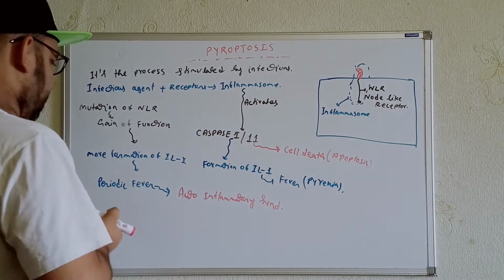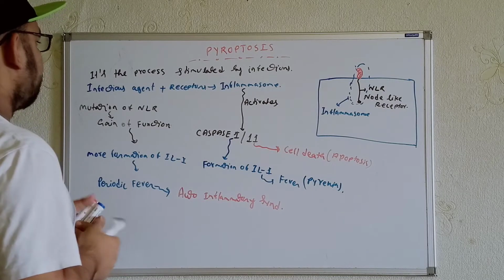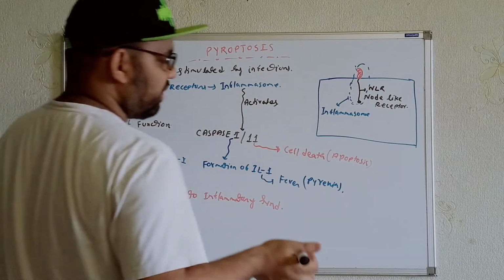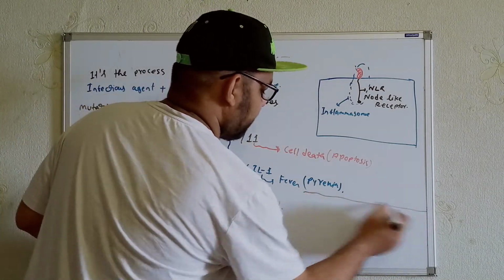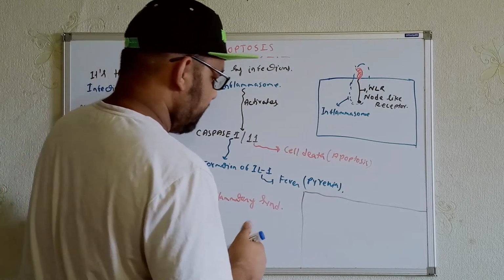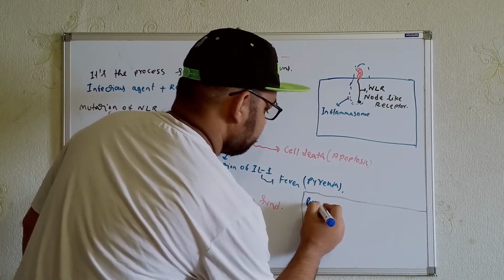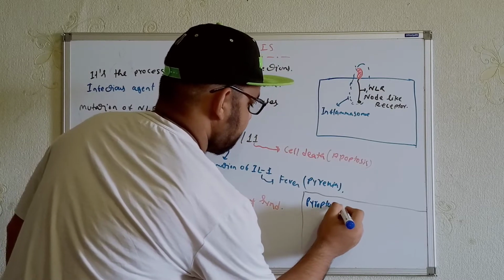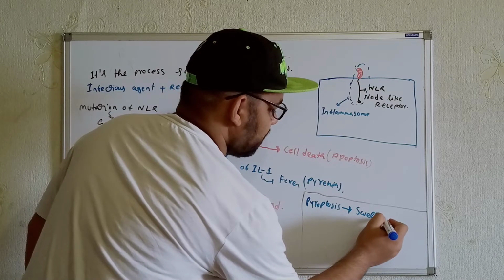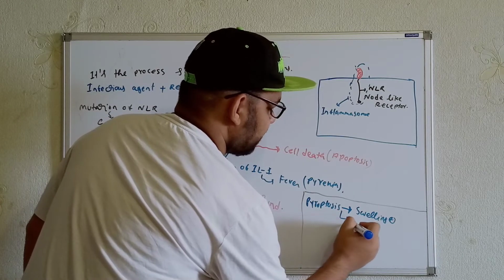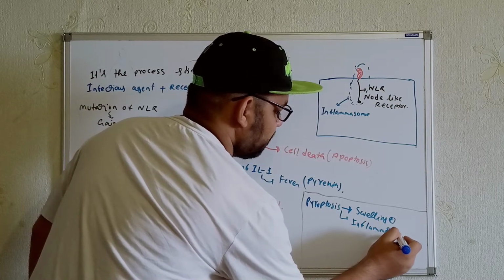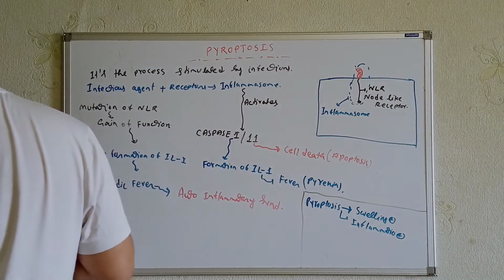Now there are certain types of conditions we can see in terms of pyroptosis. In pyroptosis, we can see inflammation, and we will also get swelling. Here we will see cellular swelling, and you can also see inflammation over here. This will be positive. So this is what we can see.